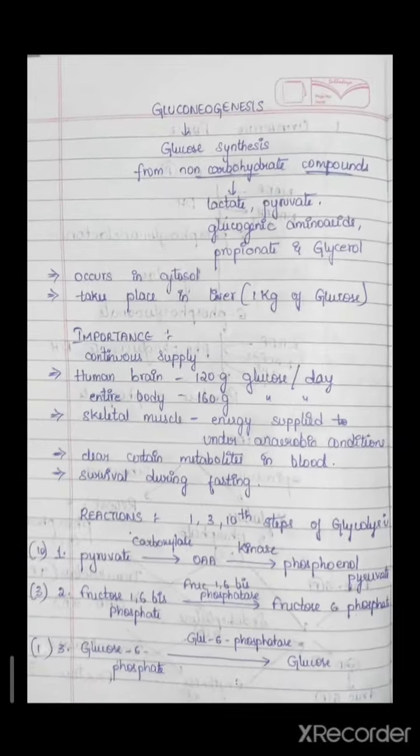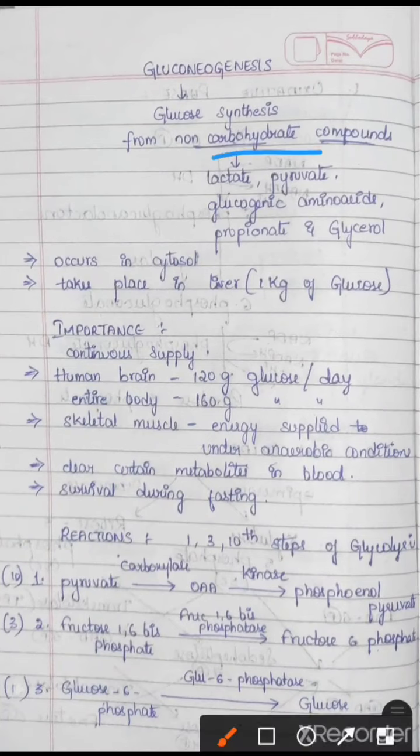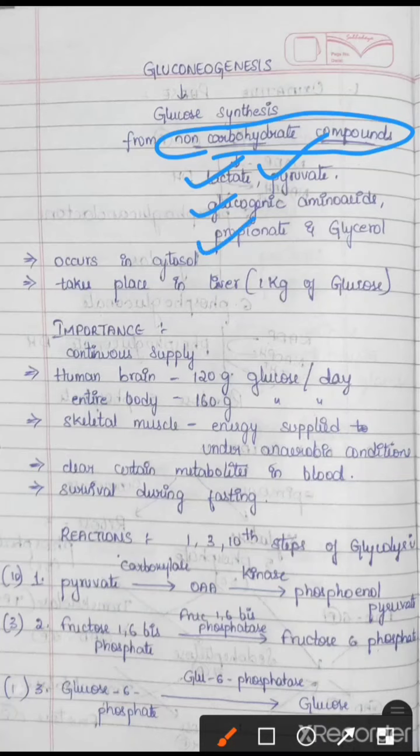This glucose is synthesized from non-carbohydrate compounds like lactate, pyruvate, glucogenic amino acids, propionate and glycerol. Glucogenic amino acids like alanine. This cycle is also called the alanine cycle. Why? Because it is also synthesized from the amino acid alanine. The glucose is synthesized from these non-carbohydrate compounds.